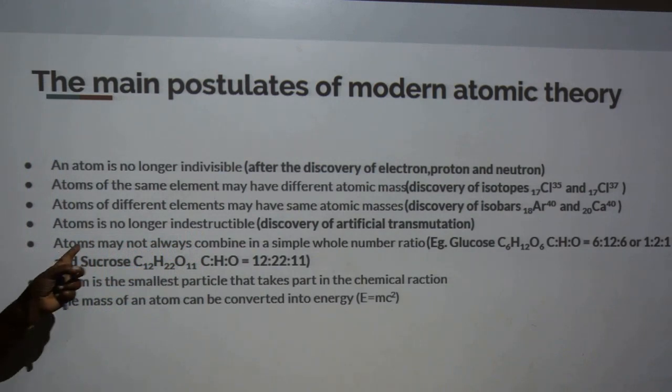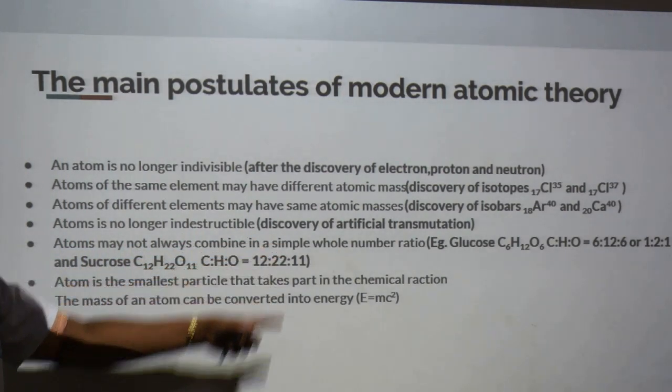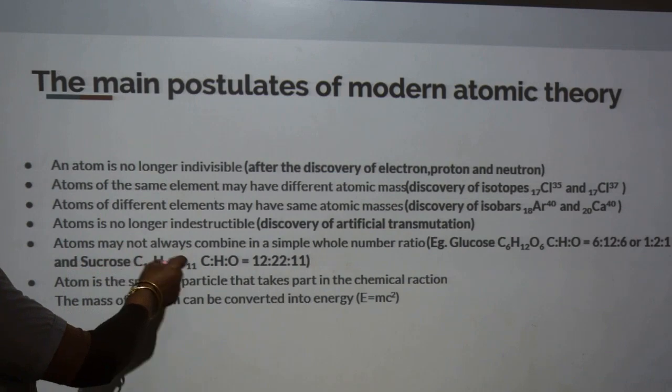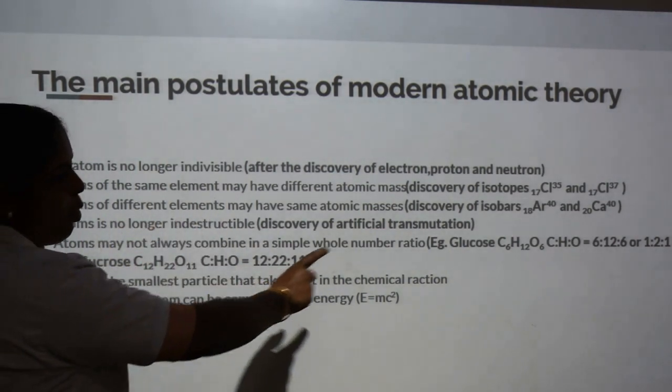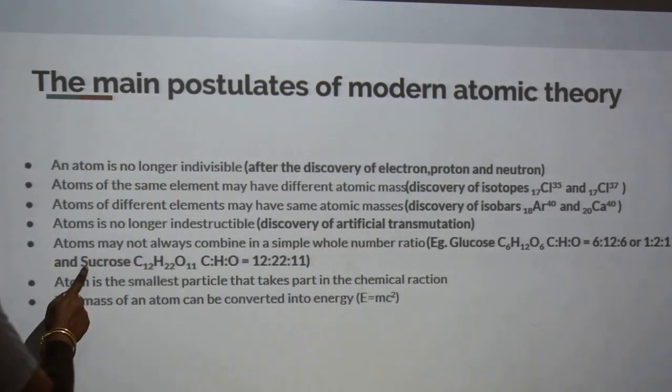Next point, atoms may not always combine in a simple whole number ratio. Atoms combine together to form molecules. These molecules are not always simple. A lot of complex molecules are formed, for example, glucose and sucrose.